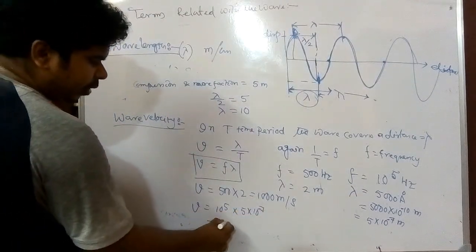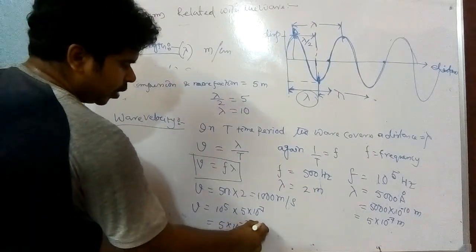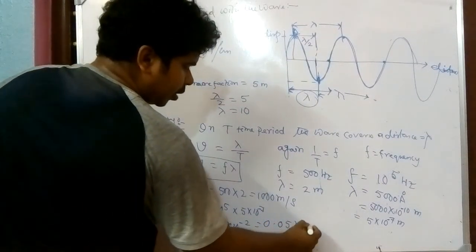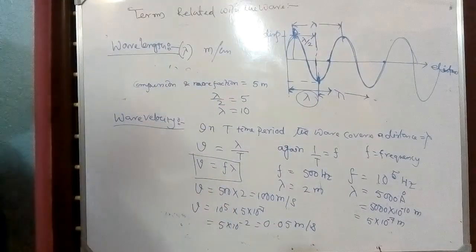So it will be 5 into 10 to the power minus 2, so the velocity will be 0.05 meter per second.